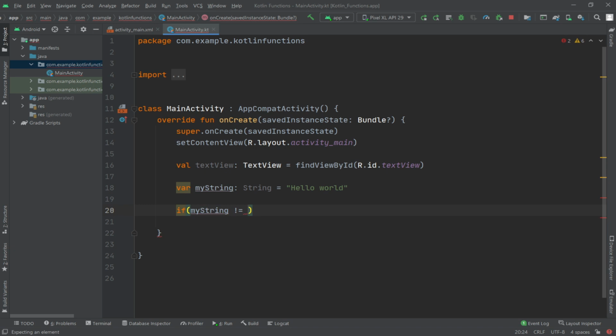You will learn conditions in depth in later lectures. And if myString not equals to null, then return myString here, else return string is null here.